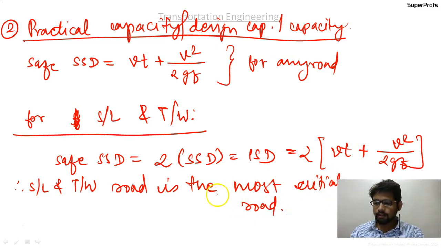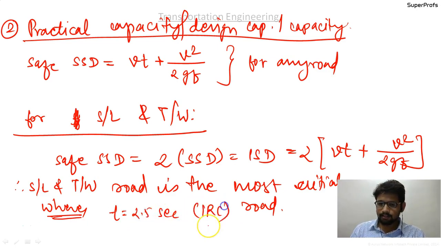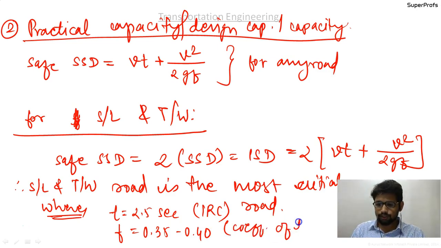So in this case, the t value that we put practically as per IRC, where small t is equal to 2.5 seconds, that is the reaction time of an average driver. And f is equal to 0.35 to 0.40, that is the coefficient of longitudinal friction. So these are practically the values that we obtain, and it is much higher compared to the theoretical value.